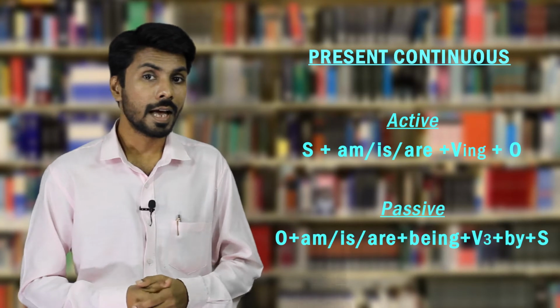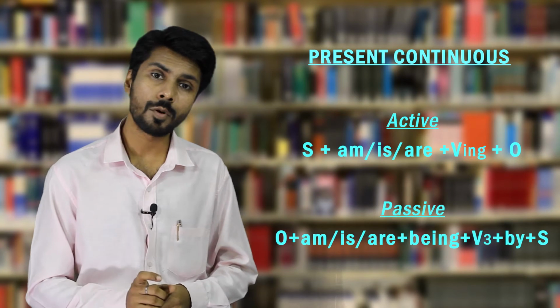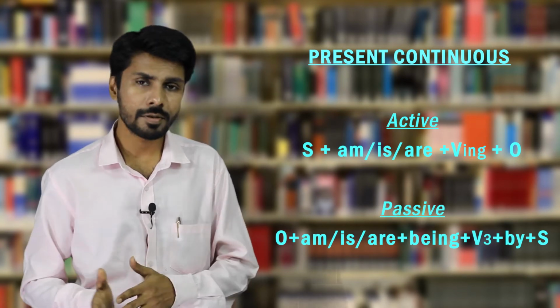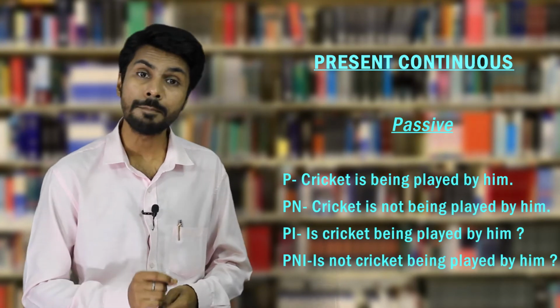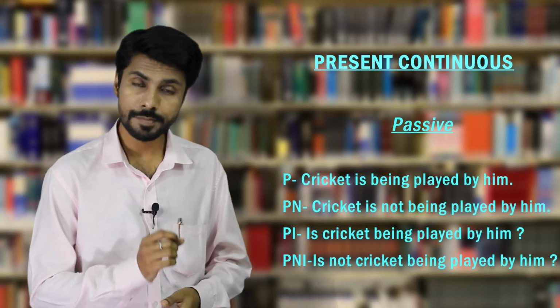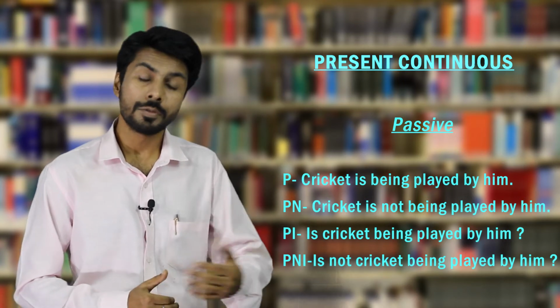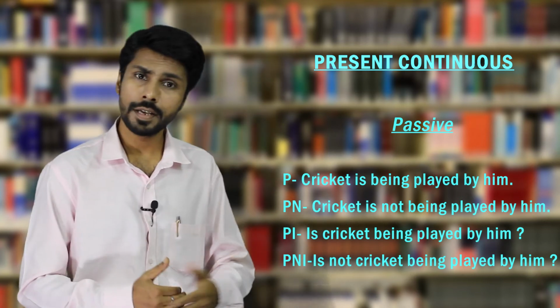The passive will be very easy. You have to start with the object. Then your auxiliary will be there. And especially remember, you have to use being. This particular word is very important while using the passive voice of any continuous tense. In future there is no continuous passive, but present and past continuous tenses have the passive form also. So he is playing cricket, the passive will be cricket is being played by him. The negative of passive will be cricket is not being played by him. The question will be, is cricket being played by him? And the negative interrogative, isn't cricket being played by him?